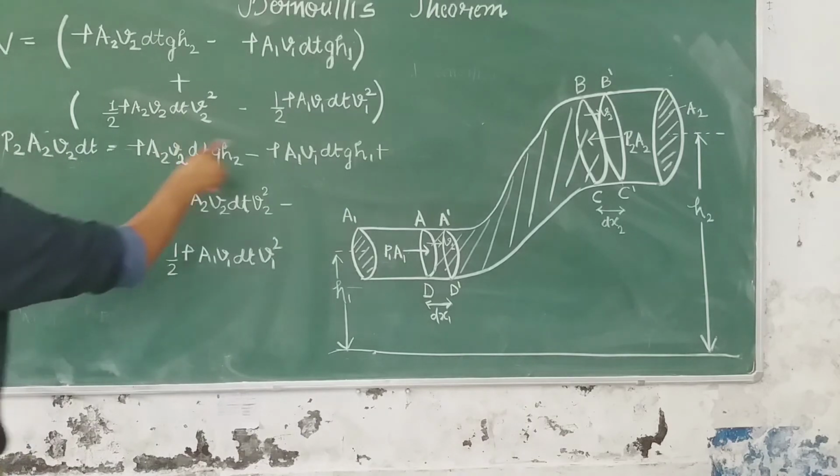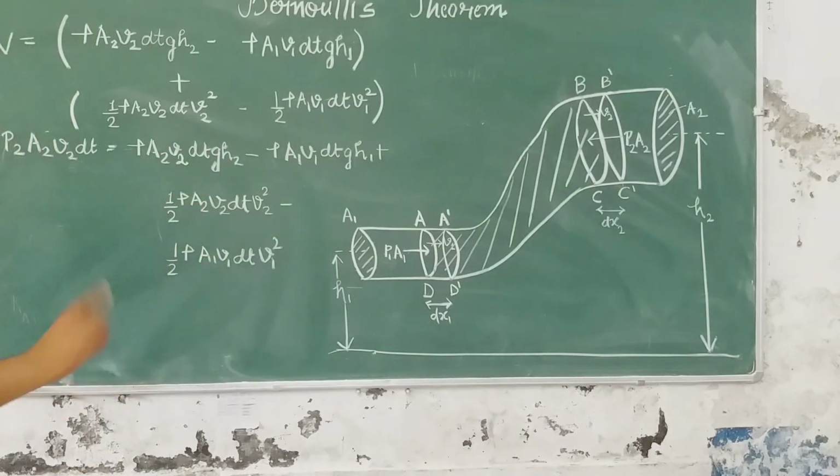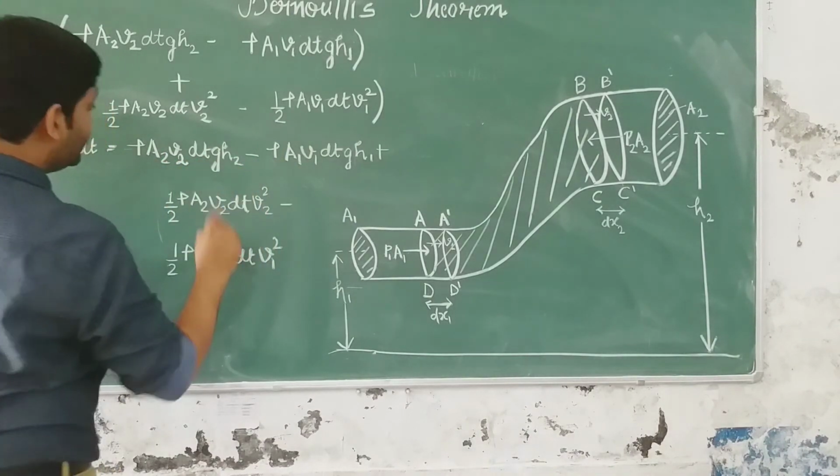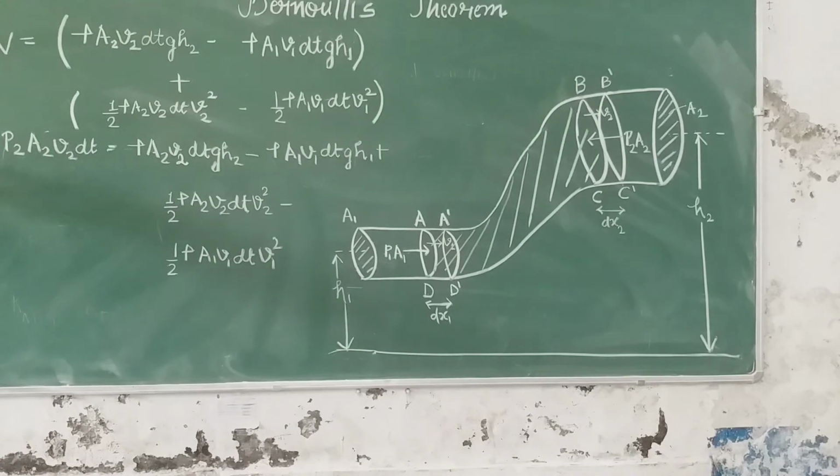ठीक है, A1 V1 equals A2 V2, ये यहां पूरी इक्वेशन में सब टर्म्स के पास A2 V2 या A1 V1 है, and because these two are equal, it will get cancelled from each term, and you can also see that there is also a term dt everywhere with each term. ठीक है, so we will cancel out wherever it is written the product of area into velocity and dt. So let's see what do we get after this?